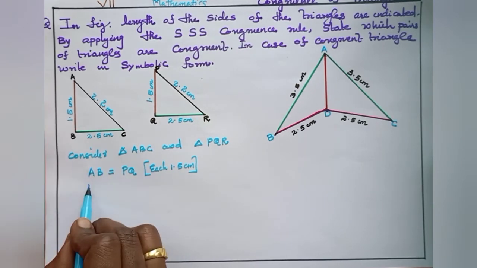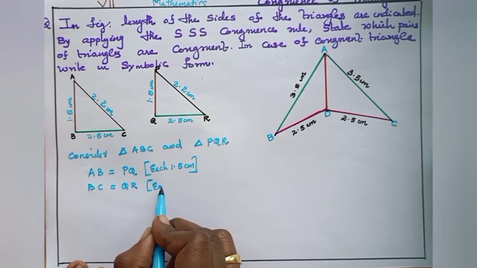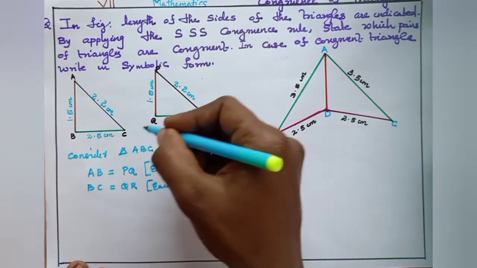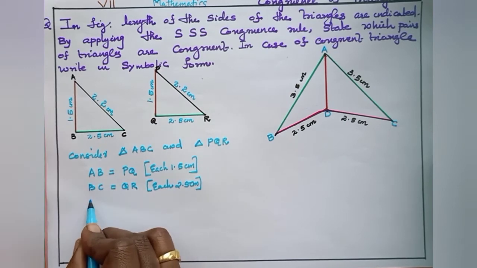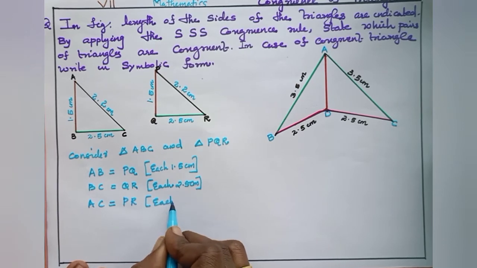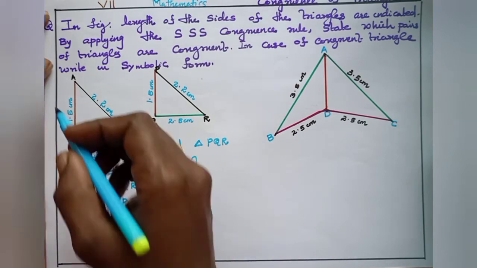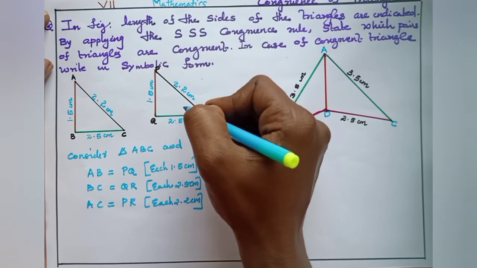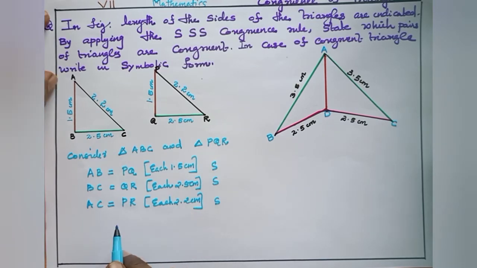So we can write as BC equal to QR, each 2.5 centimeter, and AC is equal to PR, each 2.2 centimeter. Three sides of one triangle are equal to the three sides of the other triangle. So by SSS congruence rule, the triangles are congruent.